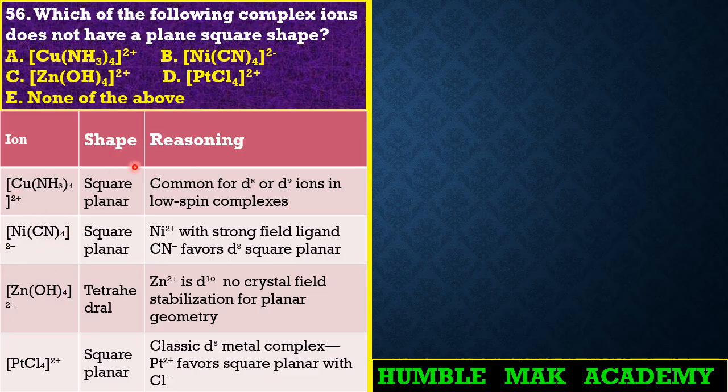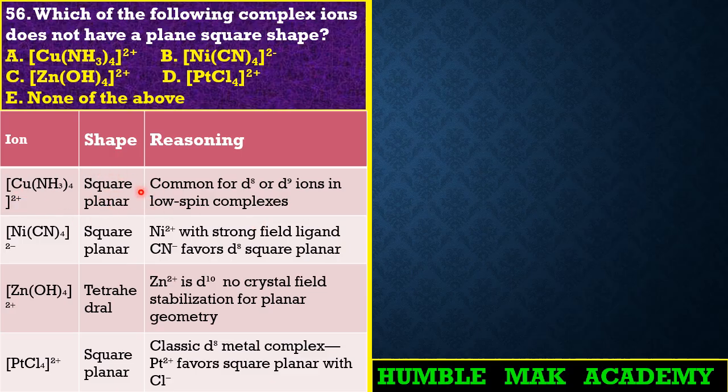To be able to know which one has a plain square shape, simply look at the d orbital of the complex ion. That's the last orbital. You need to know that for zinc it is fully filled, we have 10. So in that case, it can never have a square plane shape. Simply go through all of this, like what I've written here.